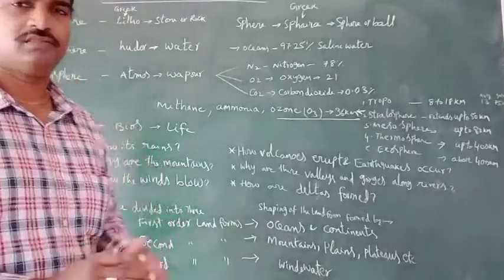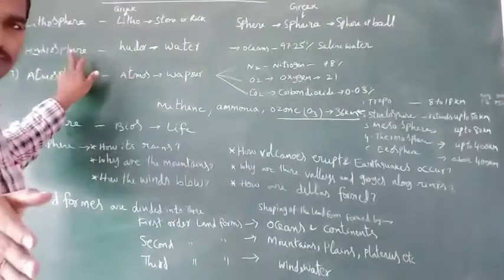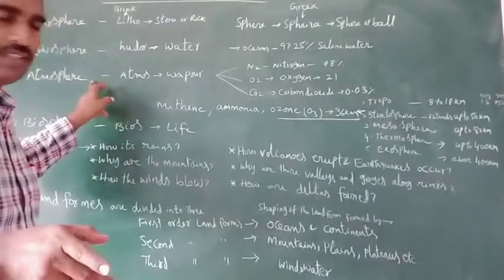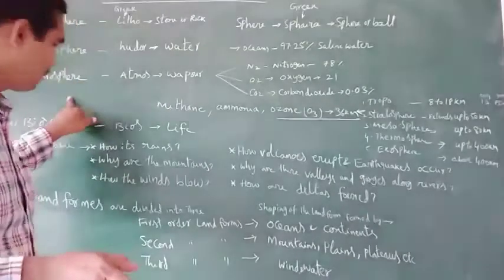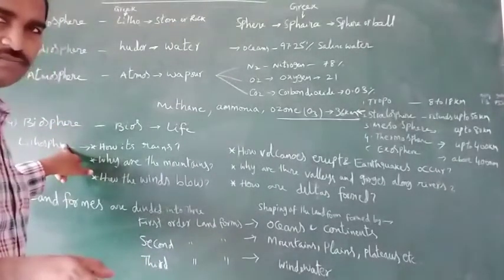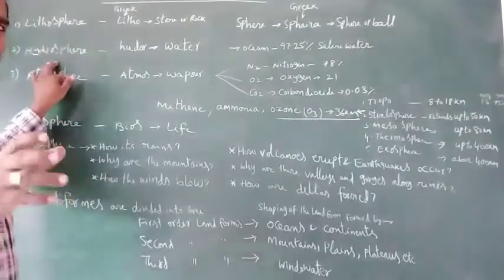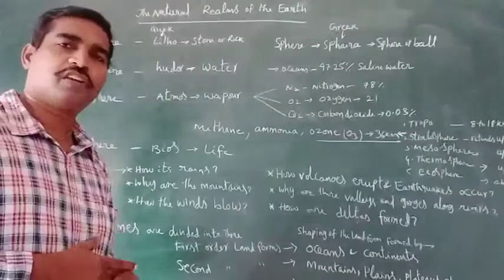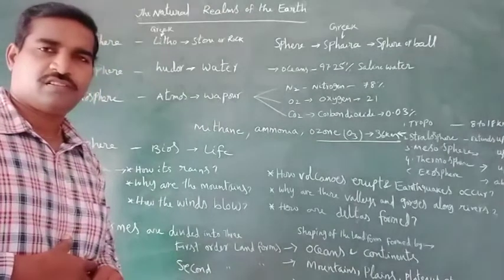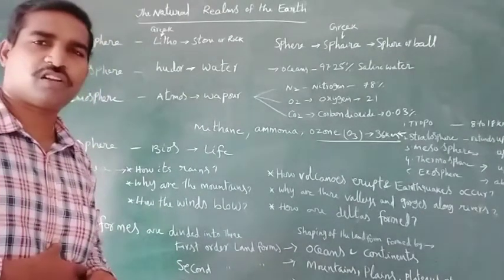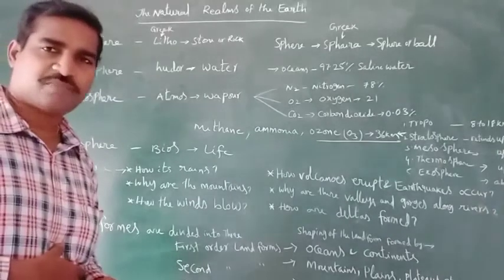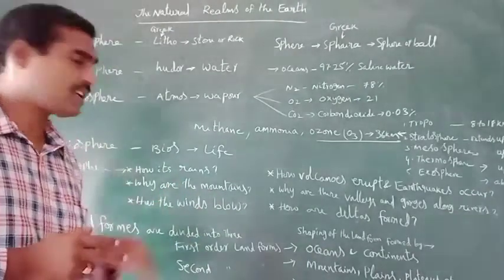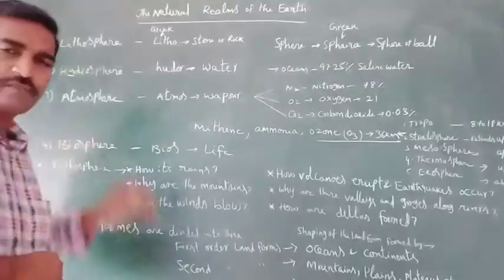Next, hydrosphere, atmosphere and biosphere. How are these words derived? First, hydrosphere. The word is derived from two Greek words. Hydor means water, spira means sphere or ball. Next, atmosphere.